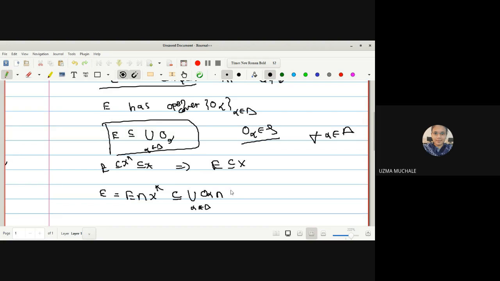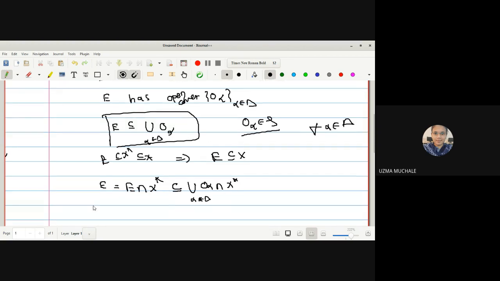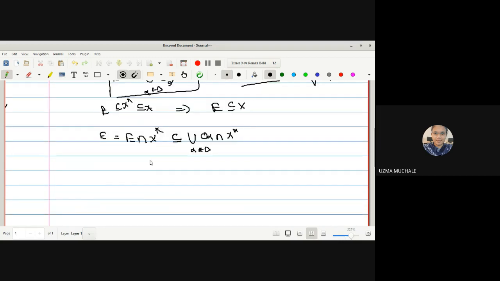So its intersection with X star will be as it is. Now if I take the union common, it is okay because X star is independent of the union. So I can take the union over alpha belonging to the index set outside, and O alpha intersection with X star.